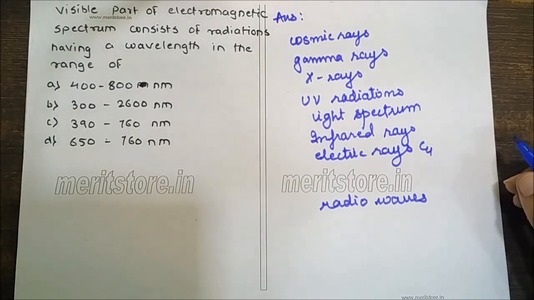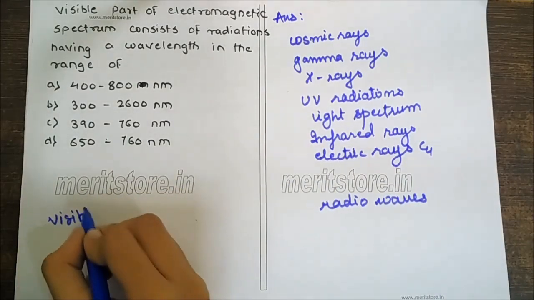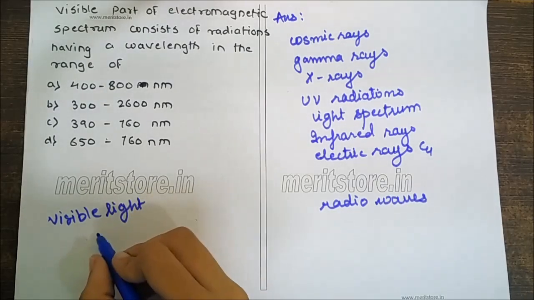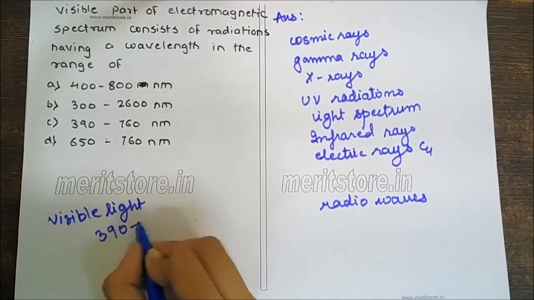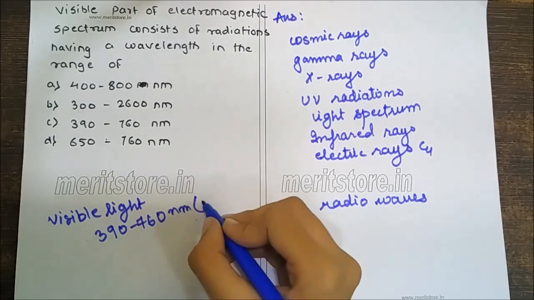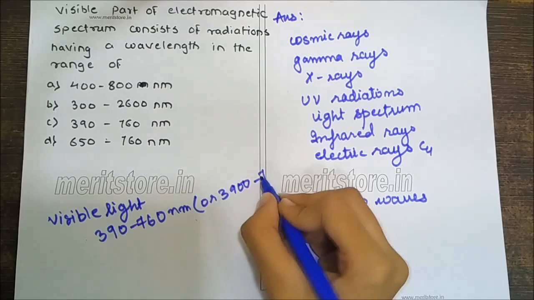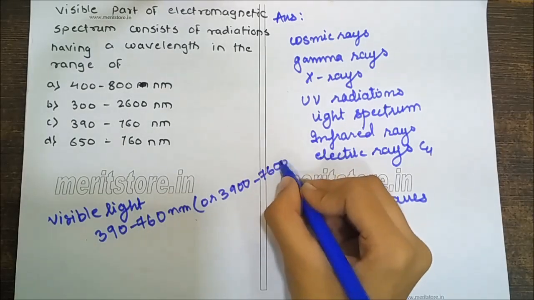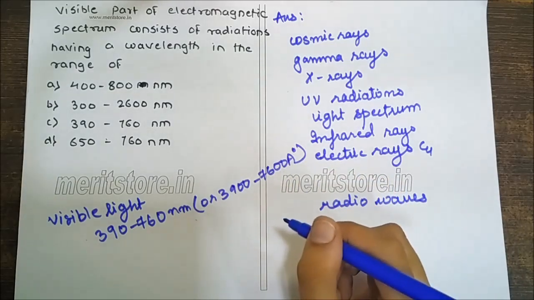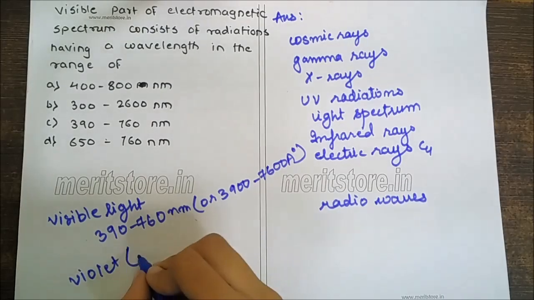Visible light consists of radiations having a wavelength between 390 to 760 nanometers, or 3900 to 7600 angstrom. It can be resolved into light of different colors: violet,